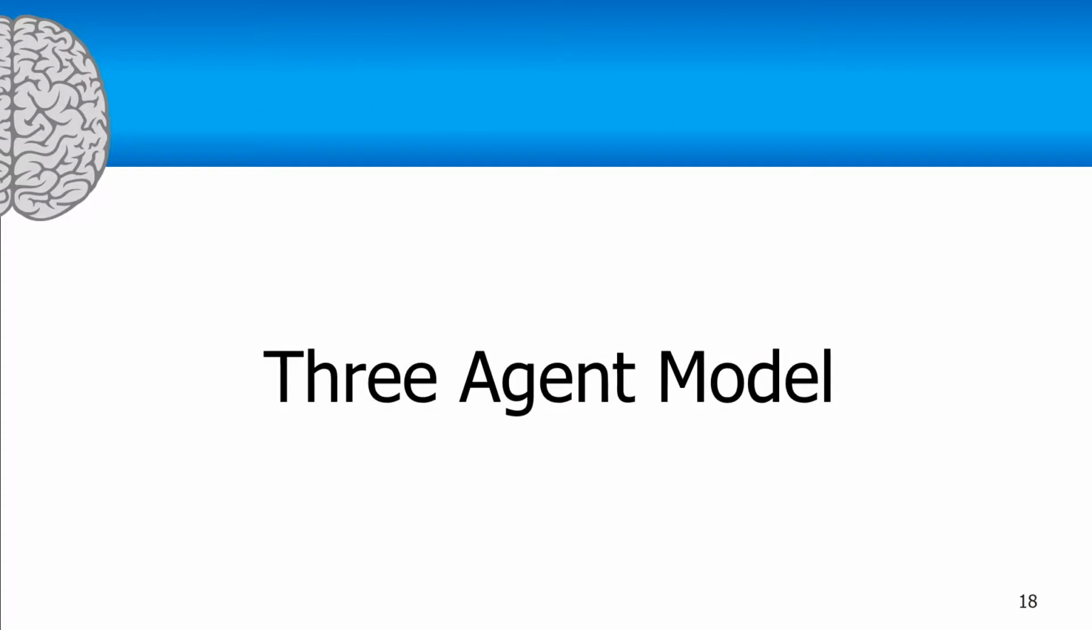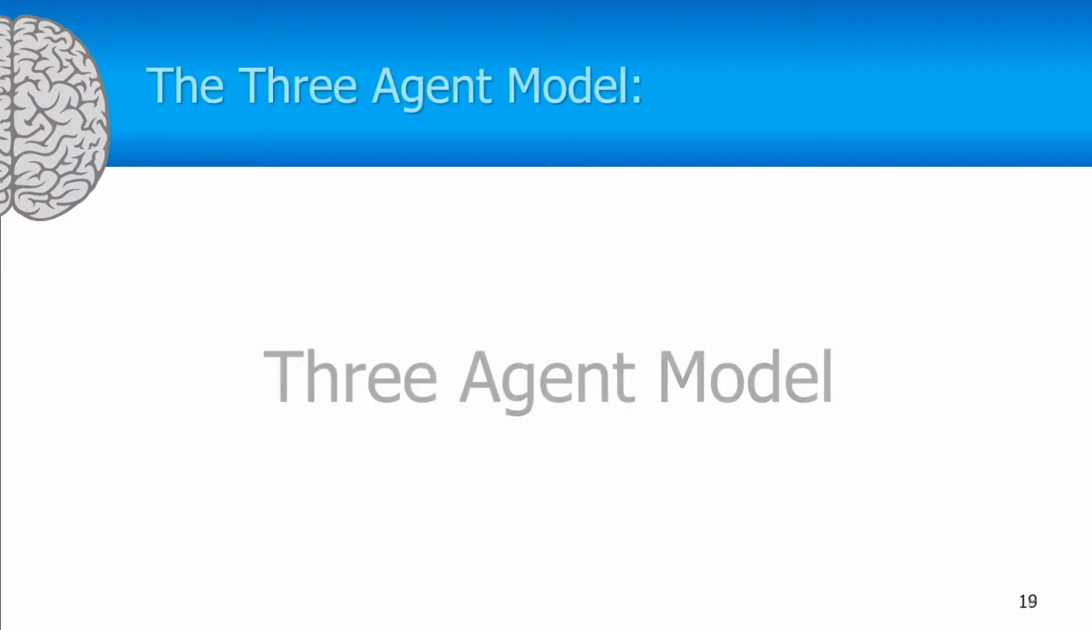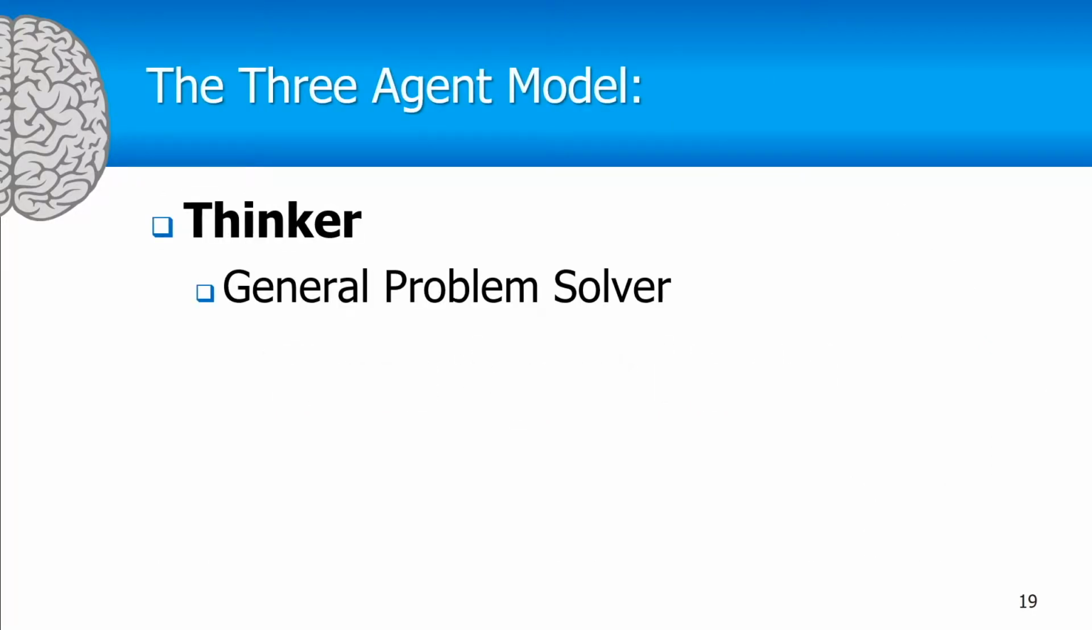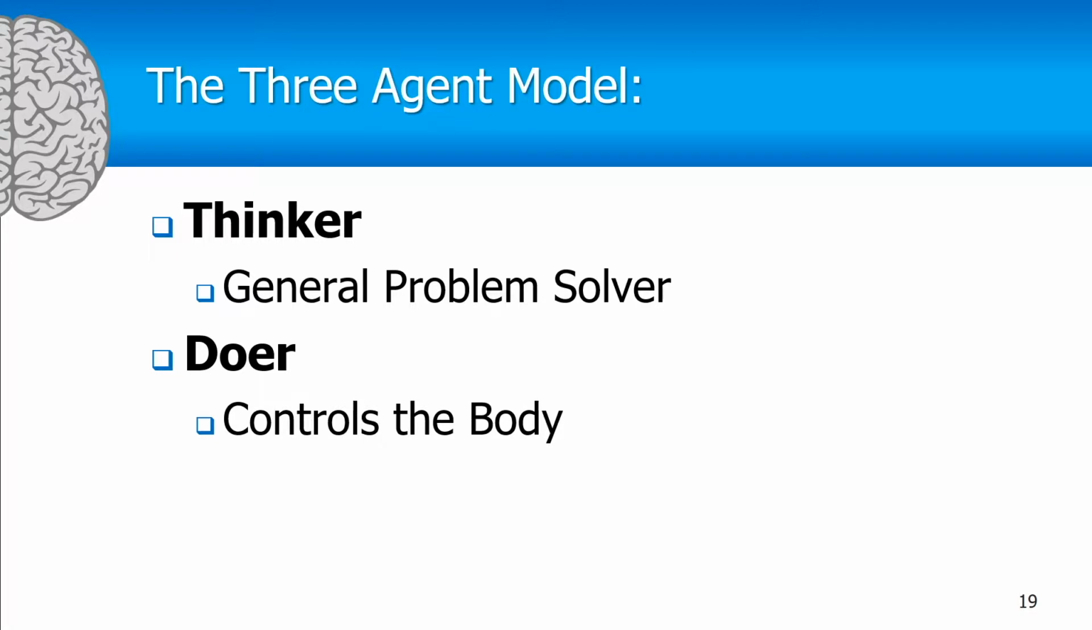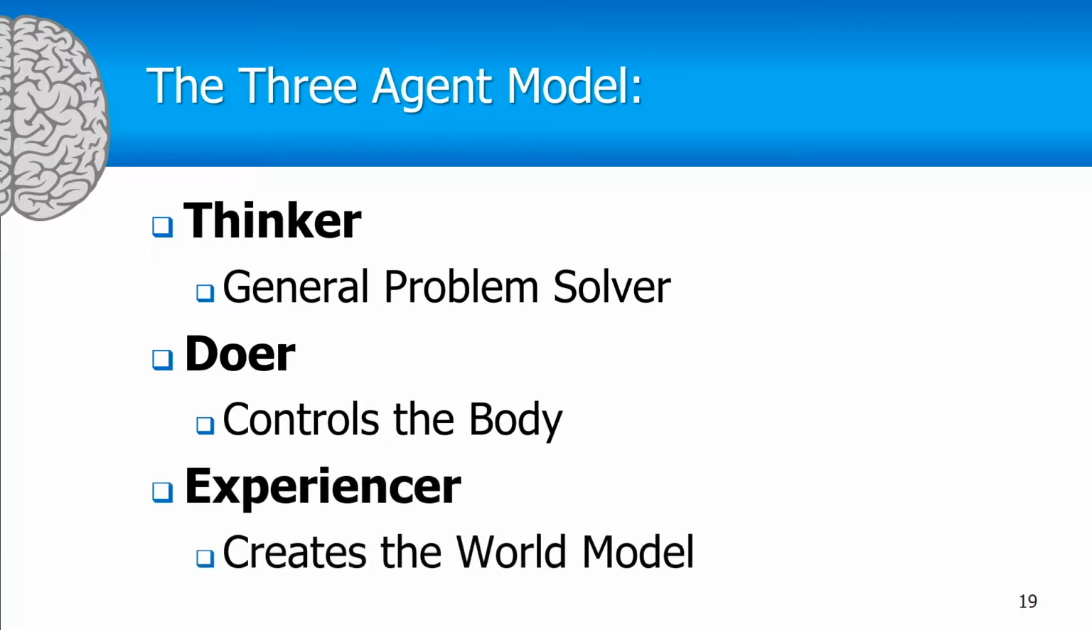Now I'm going to explain my three-agent model of the human brain. The first agent is the thinker, and the thinker is the general problem solver. The doer is the agent that controls the body and also has feelings and emotions. And the experiencer is the agent that creates the model of the world that's required by the good regulator theorem.